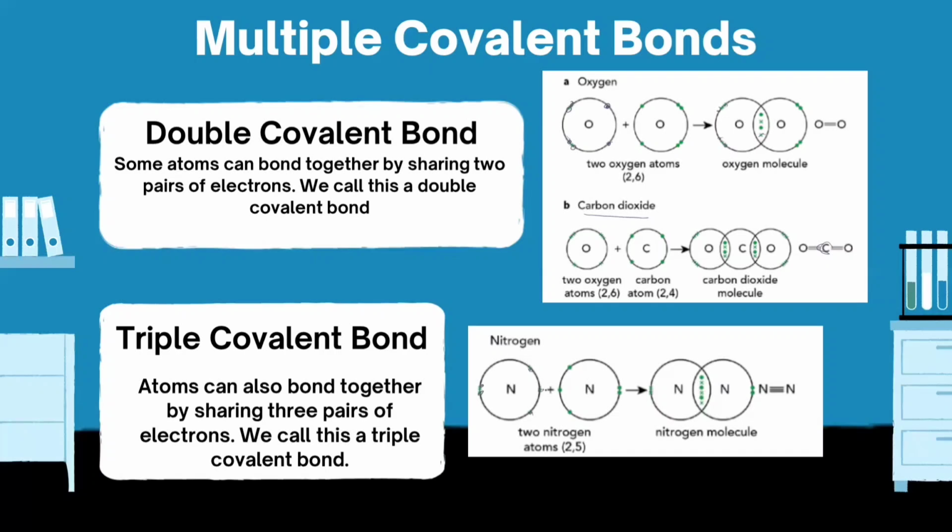Basically, each nitrogen atom needs 3 electrons. So therefore, it will form 3 covalent bonds by sharing 3 electron pairs. So as you can see over here, each nitrogen atom is sharing 3 electrons. So it is forming the triple covalent bond.